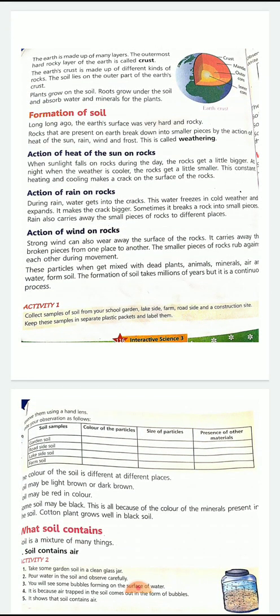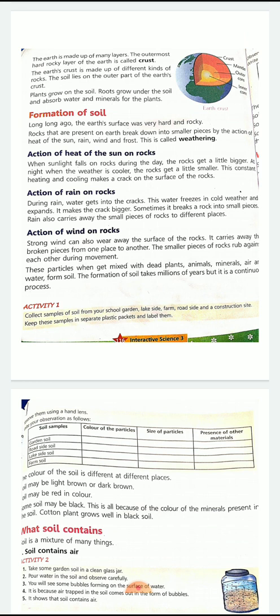Do you remember we were studying the chapter soil, and along with that, we studied that in our earth or earth crust there are inner core, outer core, mantle, and crust. Soil is formed through a lot of processes, and weathering is one of them. The different weathering actions play a very important role in the formation of soil.